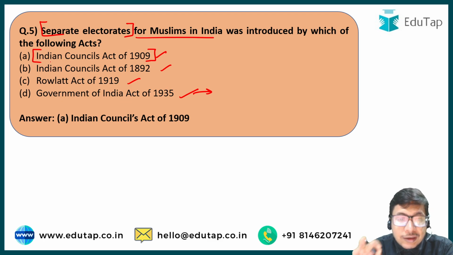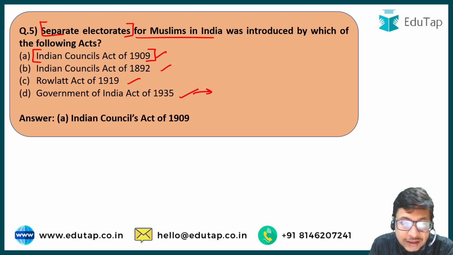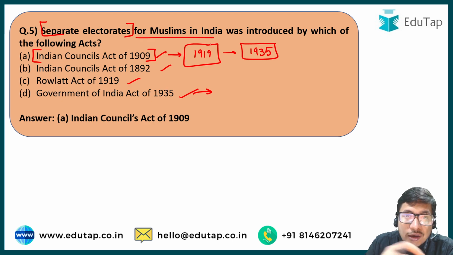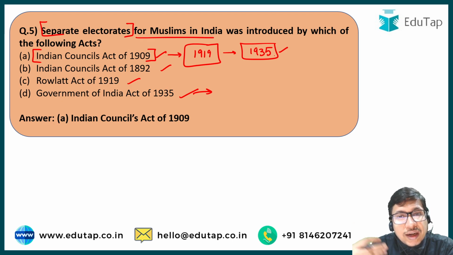Okay, so in the Indian Councils Act of 1909, with the separate electorates, this formula of divide and rule was for the first time used by the Britishers in a political, systematic sense. So be very careful about this. After this, the 1919 Act will come, and after that the 1935 Act. In the 1919 Act, the separate electorate system would be enlarged, and in 1935 separate electorates will be announced for other classes also, other categories also.